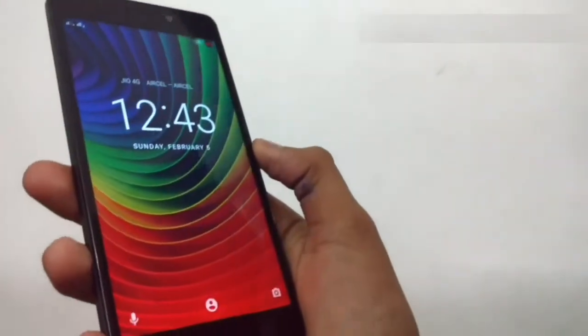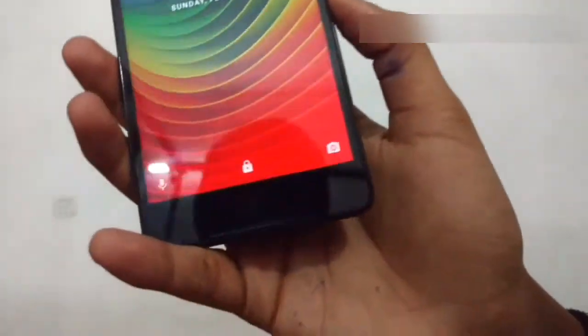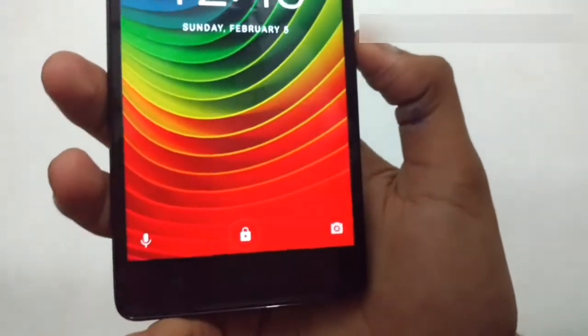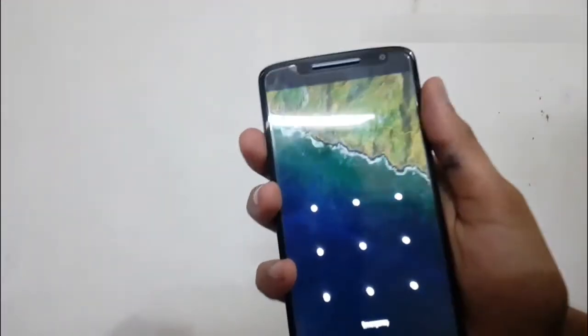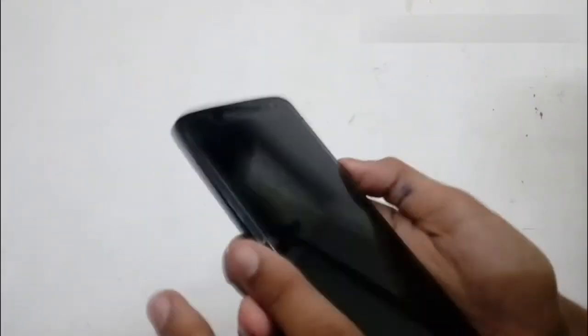So I will also show you for a stock Android device. Now I'm going to show you how I can use it on a stock Android phone, so I'm pausing this video. So it's a stock Android device, and I am also using a trusted face on this device. And look, here is also a simple pattern lock. Now what you have to do if you are using a stock Android device, nothing special.